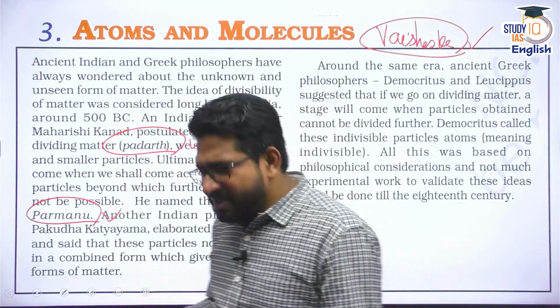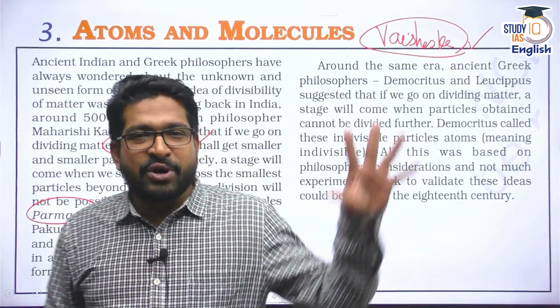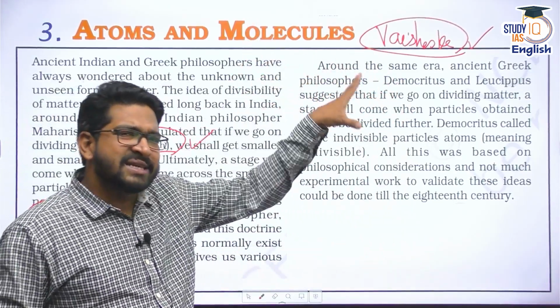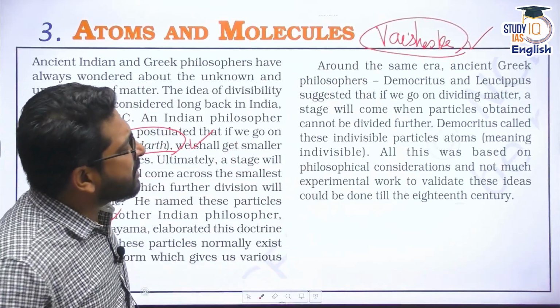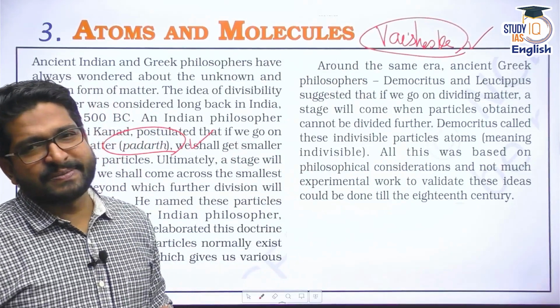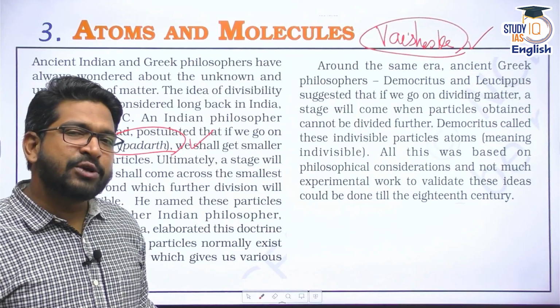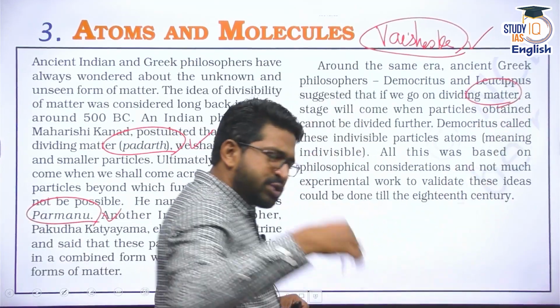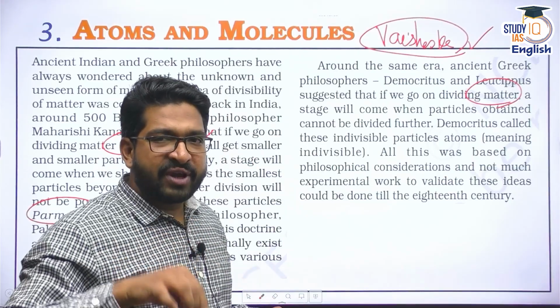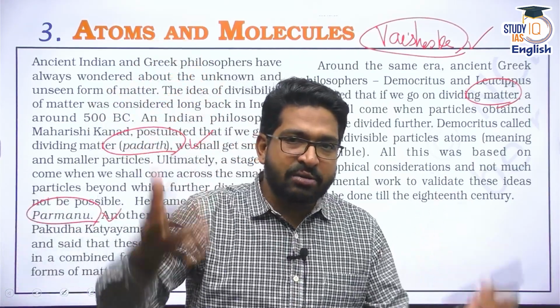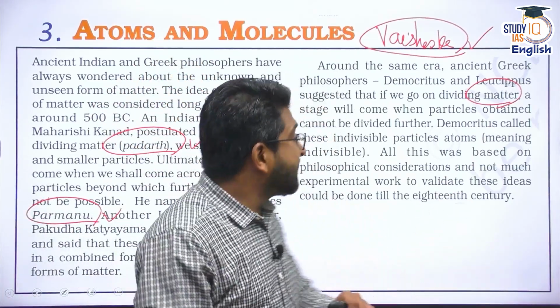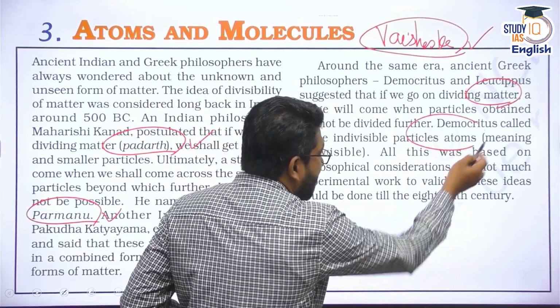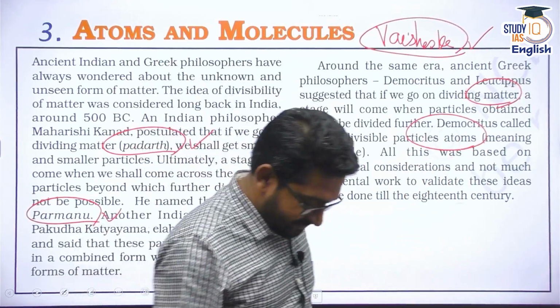The same explanation was given by the counterparts from Greece, more or less in the same era, by Democritus and Leucippus. Democritus and Leucippus also said that matter can be divided into subparticles, and at one point of time you will reach one particle which cannot be further subdivided, and that is nothing but your atom. Of course, it's invisible.